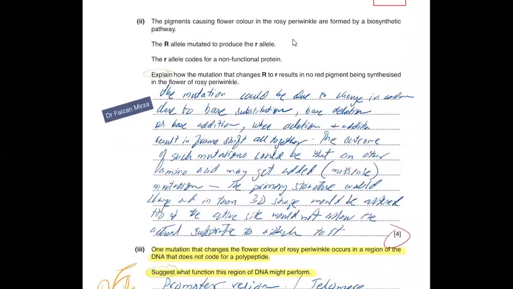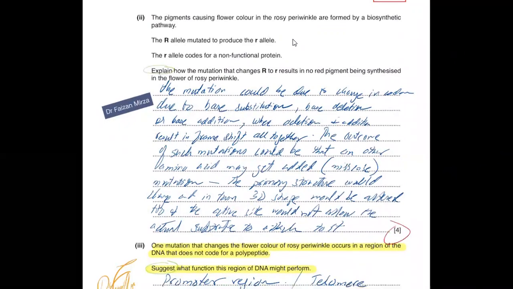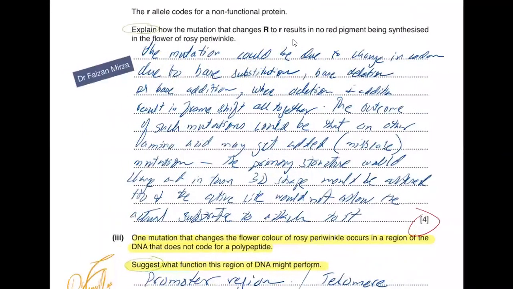They are saying the pigments causing flower color in the rose periwinkle are made by a biosynthetic pathway. The R allele is mutated to produce the small r allele. The small r allele codes for a non-functional protein. Explain how the mutation that changes R to r results in no pigment production in the rose periwinkle. So the mutation could have been due to a change in the codon due to base substitution, base deletion, or base addition, where addition or deletion results in a frame shift.